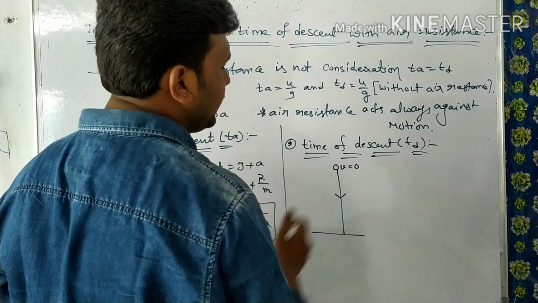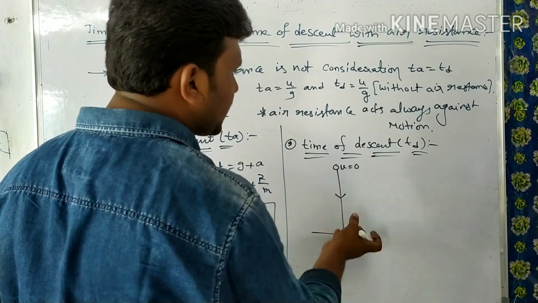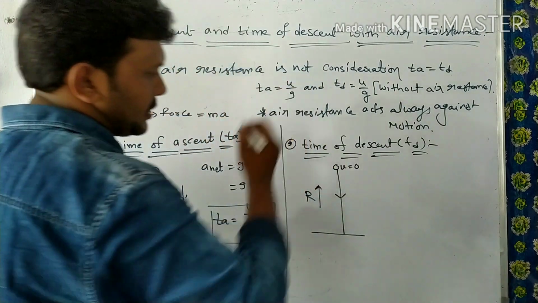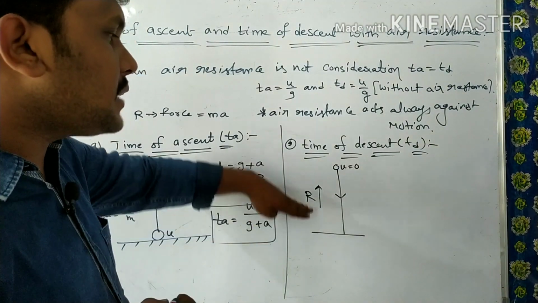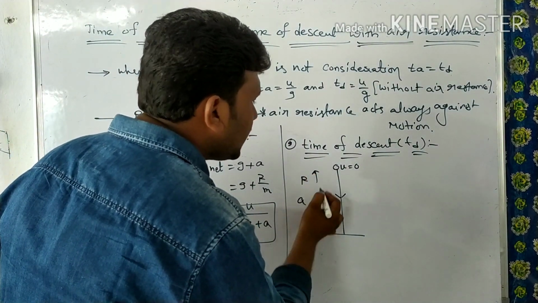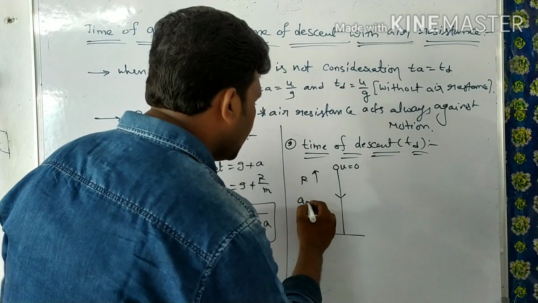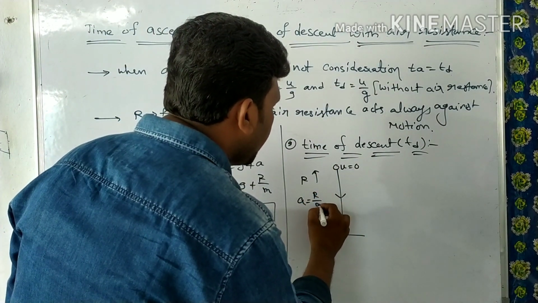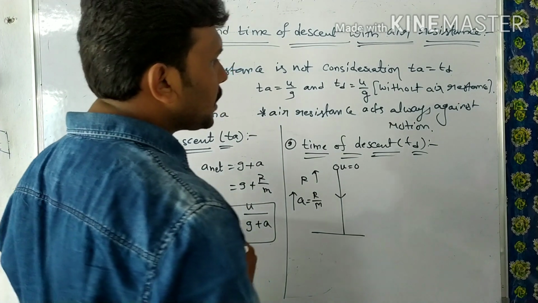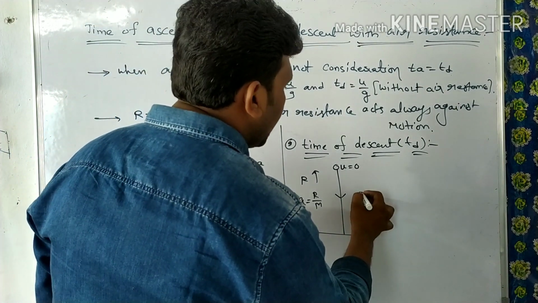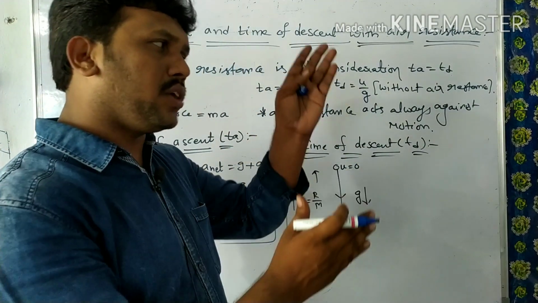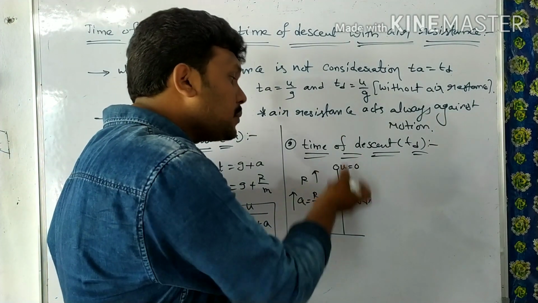Now the body is already moving, coming down. The air resistance in this situation will act in the upward direction. When the air resistance is acting in the upward direction, the acceleration due to air resistance will also act in the upward direction. That is, a is equal to R by m acting in the upward direction. This is very clear. And one more thing: acceleration due to gravity is acting in the downward direction. So these two accelerations are acting in opposite directions, because the body is moving in the downward direction.